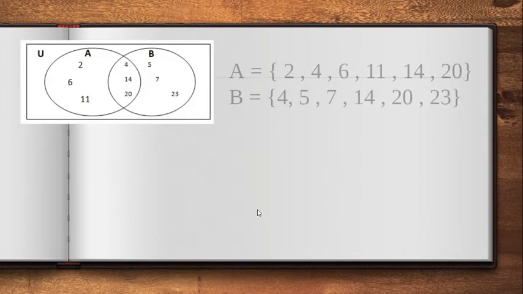Next, look at the Venn diagram. I have there set A. This is my A, correct?